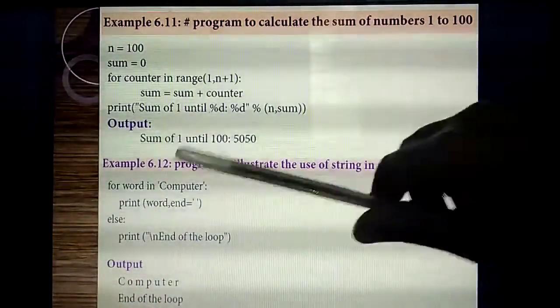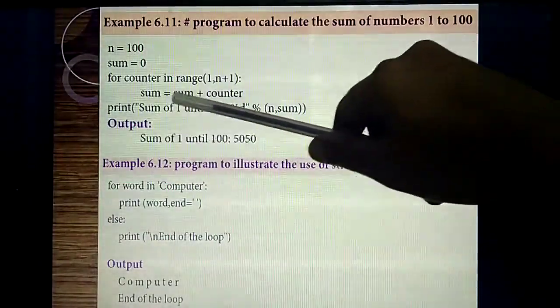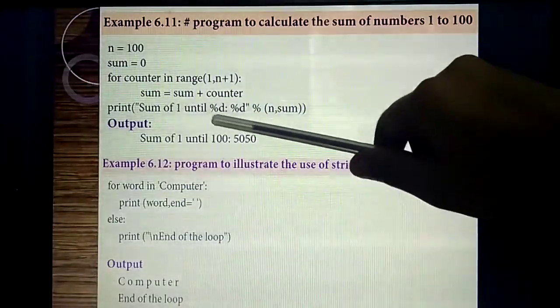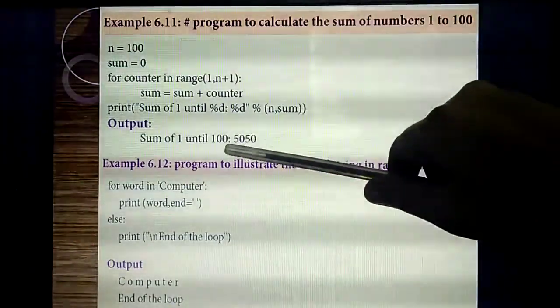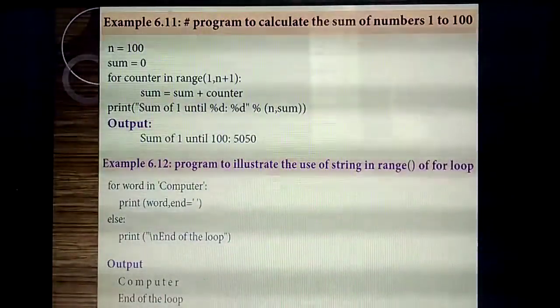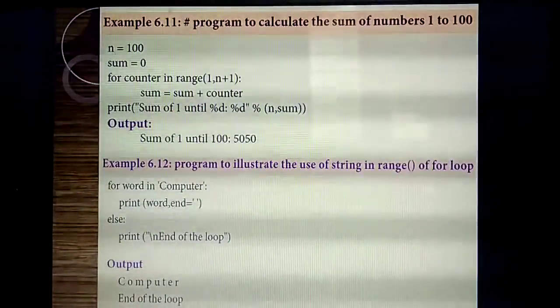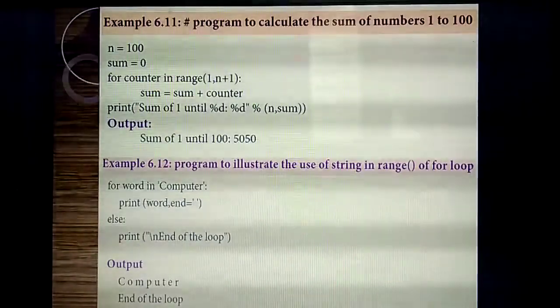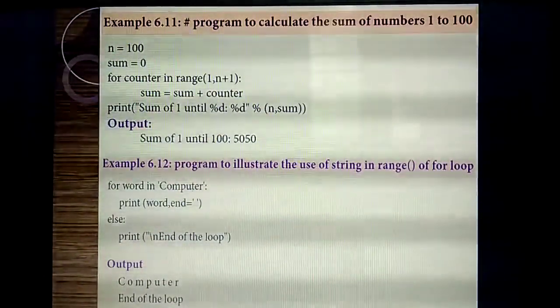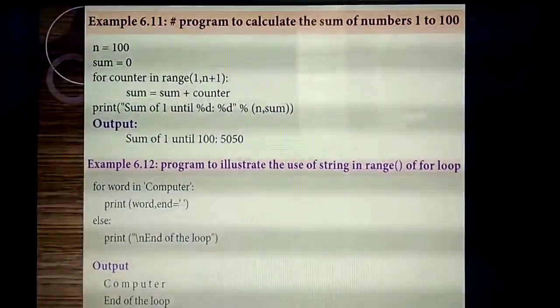Understand? So, listen. What output will you get? Sum of 1 until percentage D. What's the percentage D? That means 100 terms. What is the answer for 100 terms? The answer is 5050. Understand? Understand the first program? Yes. Then second program, listen.